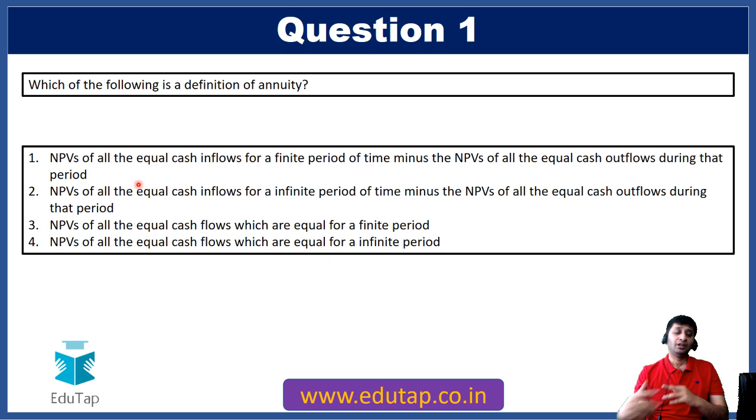Is that annuity? No. The next definition is NPV of all equal cash inflows for an infinite period of time minus NPVs of equal cash outflows during that period. First of all, annuity is not for an infinite period of time, it's for a finite period of time. If the time period is infinite, that becomes a perpetuity. The third option is NPVs of all equal cash flows for a finite period. This is right, because annuity is basically the net present value of all the equal cash flows which are for a finite period. So that is only for a limited period. We cannot say that it is for an infinite period. So the third is the right definition of annuity.